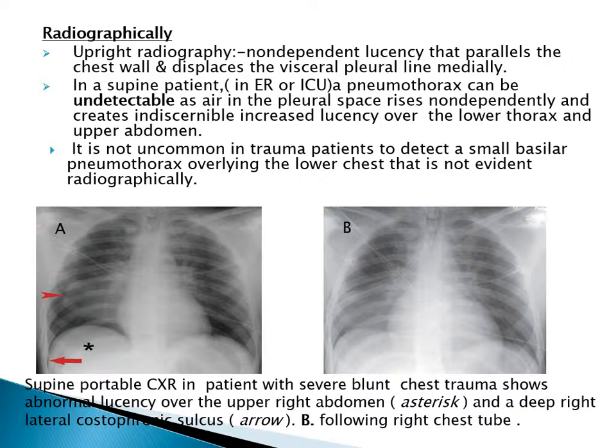We see here abnormal lucency over the upper right abdomen and a deep right lateral costophrenic sulcus. The next image is after chest tube placement. We see here the pneumothorax has resolved.